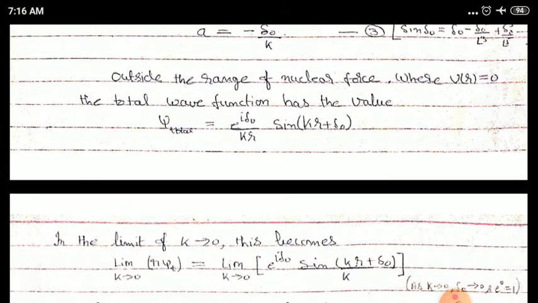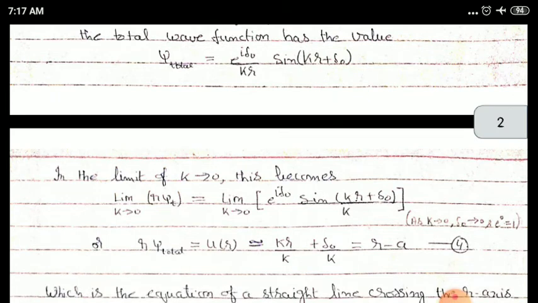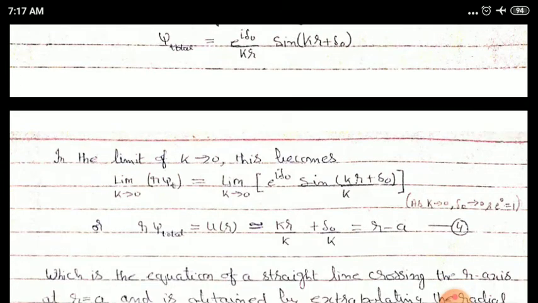Now in the limit of k tends to 0, this equation becomes limit k tends to 0, r multiplied by psi t is equal to limit k tends to 0 e raised to power i delta 0 sin(kr plus delta 0) upon k. We know that when k tends to 0, delta 0 also tends to 0, and therefore e raised to power i delta 0 is equal to 1, because e raised to power 0 will be equal to 1.